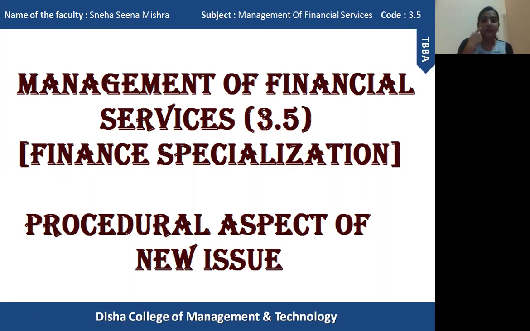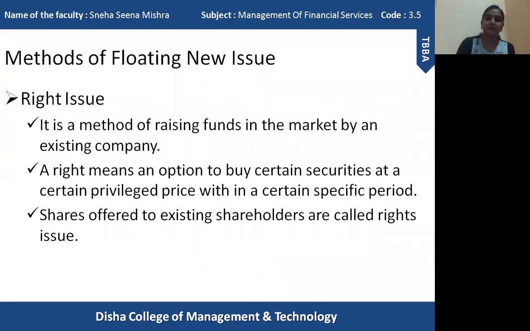And then after completing the last method of floating a new issue, I am going to explain the procedural aspect of new issue. Means what are the various steps followed in each and every method of floating a new issue. For example, the steps in private placement, steps in right issues, offer for sale. So that is the procedural aspect of new issue. Okay, so let's begin the session.